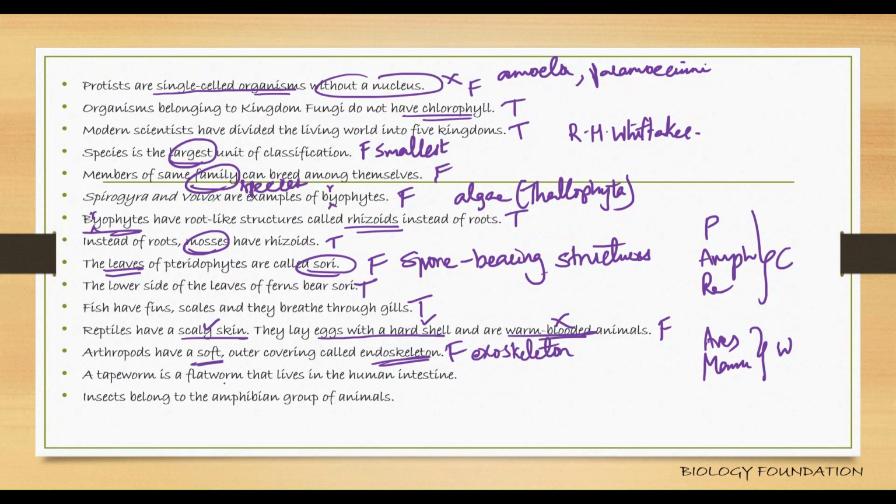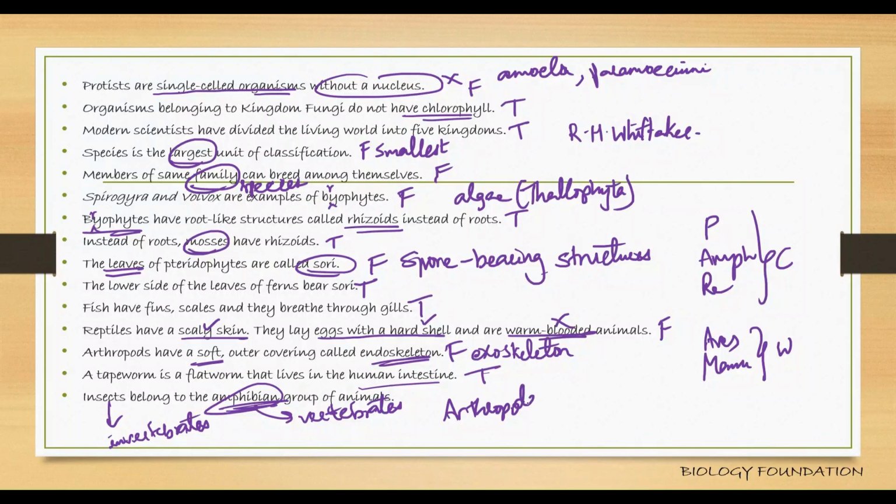Okay, a tapeworm is a flatworm that lives in the human intestine. True, and it is a parasite. Insects belong to the amphibian groups. No, amphibians are basically vertebrates, while insects are invertebrates. That's the first thing. And the second thing is insects belong to Arthropoda. So the statement is false. Okay.